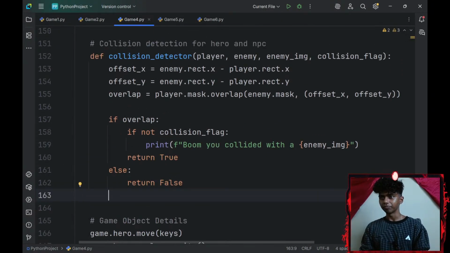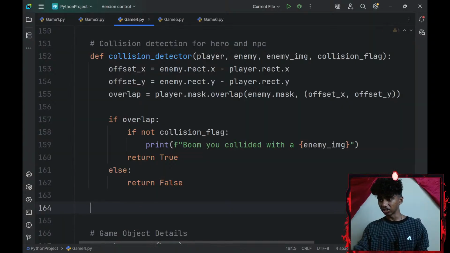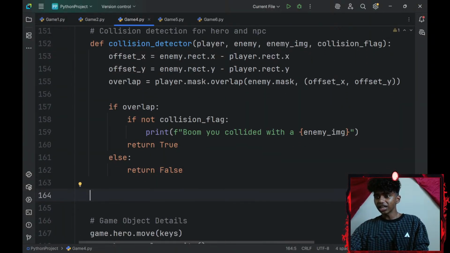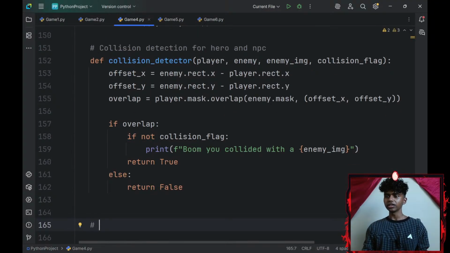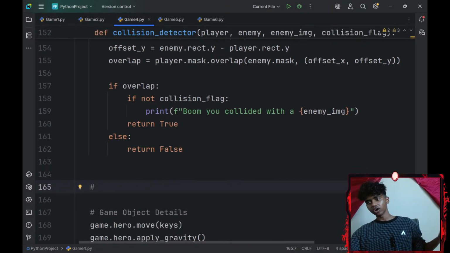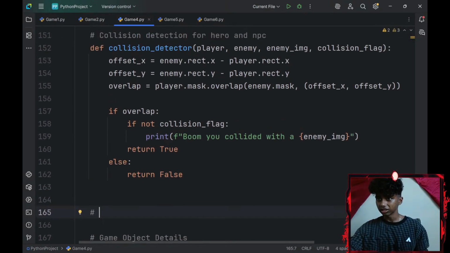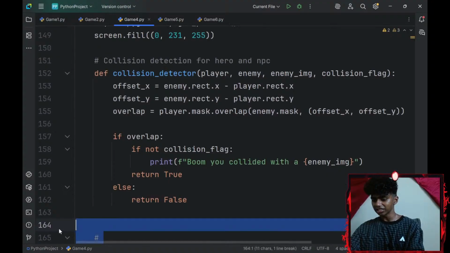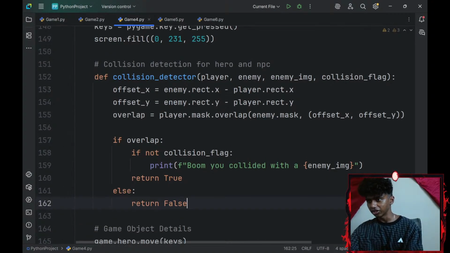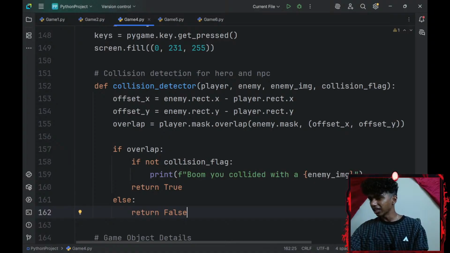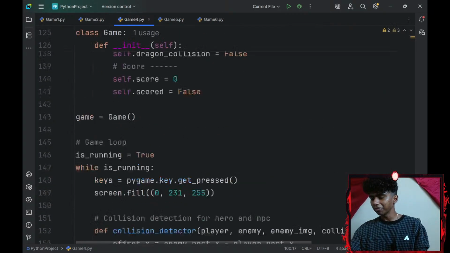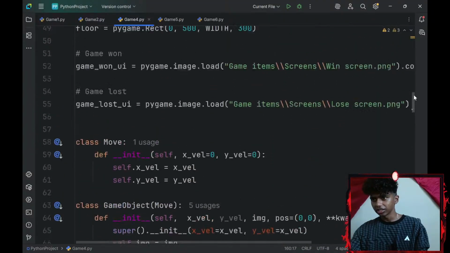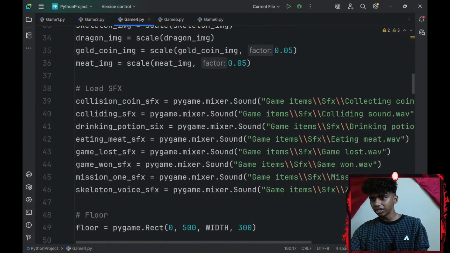Okay, that aside, this is basically it for my collision detection function. Okay, the next thing that I would need is a comment that checks if I collided with my coins, if I'm not missing anything. Honestly, I might add my SFX, my sound effects here as well. This is going to be something new, so let's check. So once I collide, I'll go with my sound effect dot play. What was the name of my sound effect here? Let's see. The sound effect name is going to be colliding sound effect.